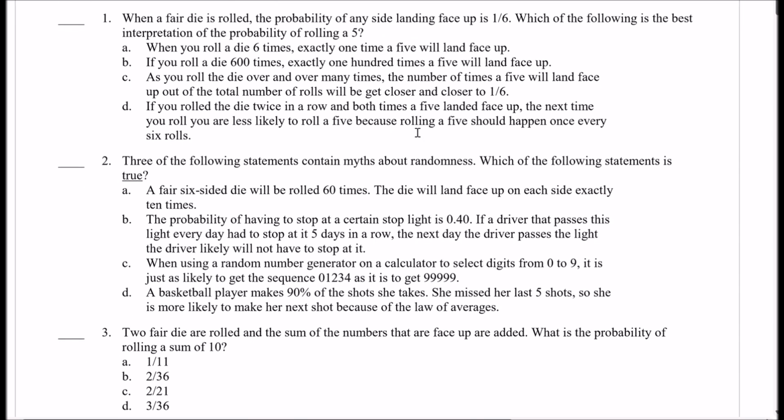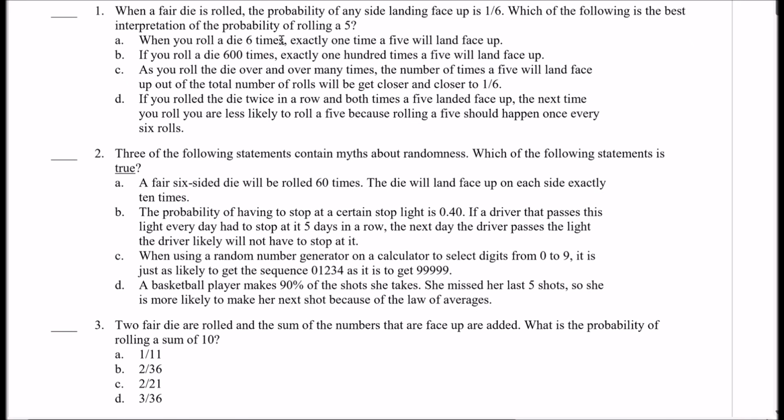So the first question: when a fair die is rolled, the probability of any side landing face up is 1 out of 6. Which of the following is the best interpretation of the probability of rolling a 5? So we're interpreting the probability. The first one: when you roll a die 6 times, exactly 1 time a 5 will land face up.